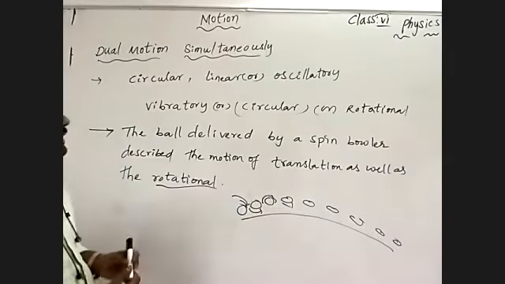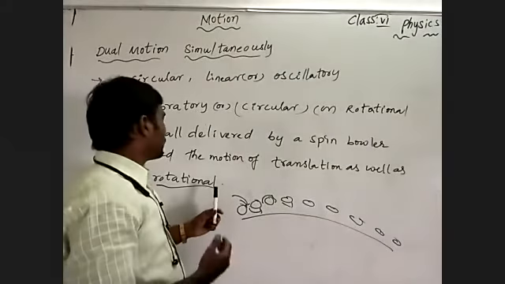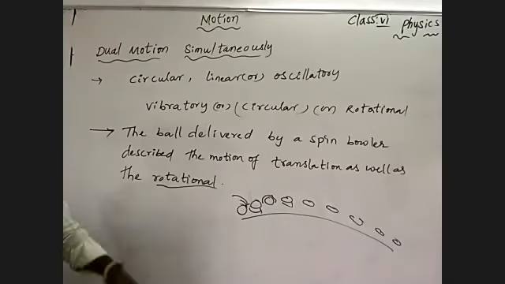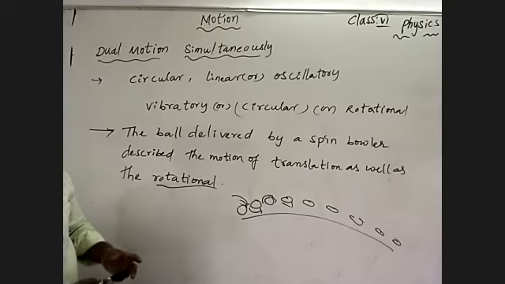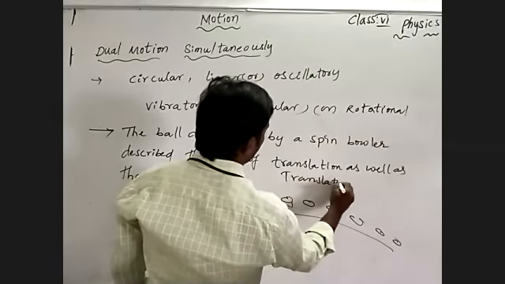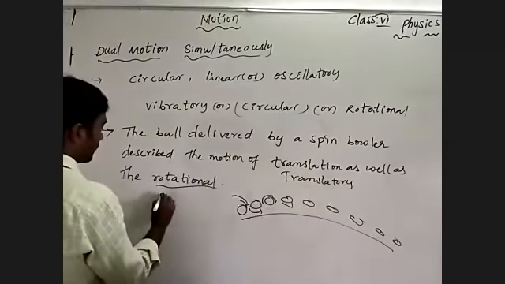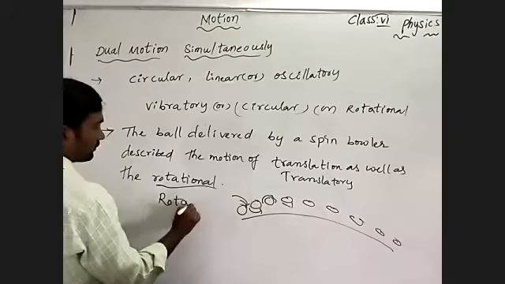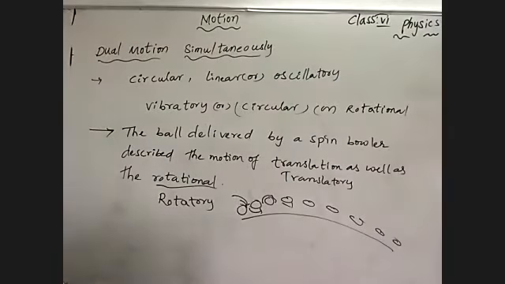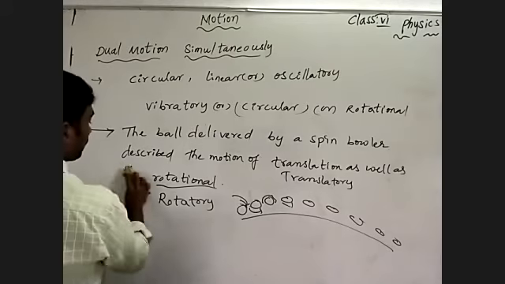The ball delivered by the spin bowler describes translatory motion as well as rotatory motion. Understand? One more example we will discuss.